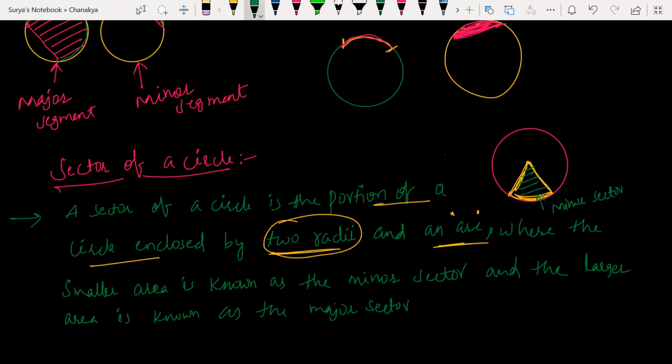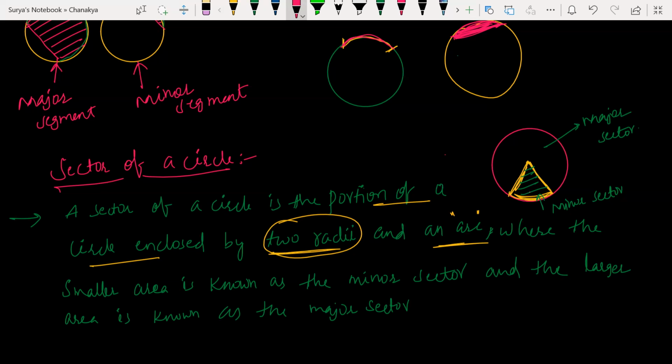And the rest of the part is what is called the major sector. Sir, but there's no sector there. There's no shaded part, right? You only shaded between the two radii. The other part is not shaded. So how are you considering that as the major sector? Yes, of course. Why not?